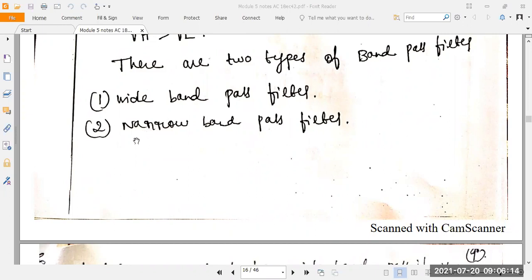Wide band means we can pass the signal in a wider range. Narrow band means we can pass the signal in a narrow range.